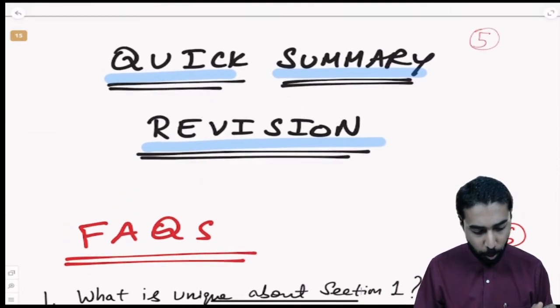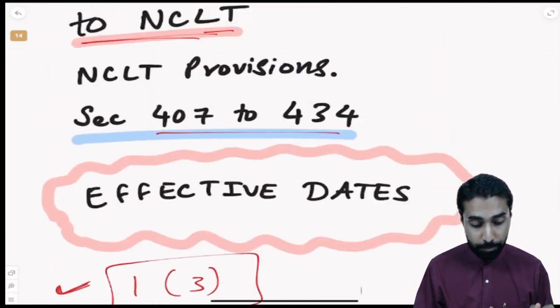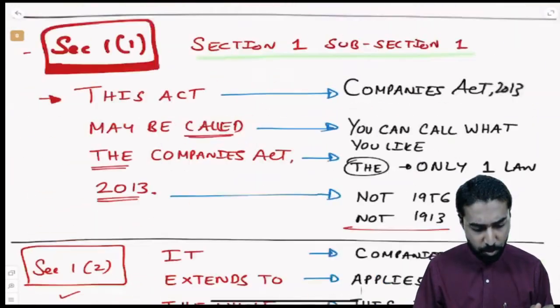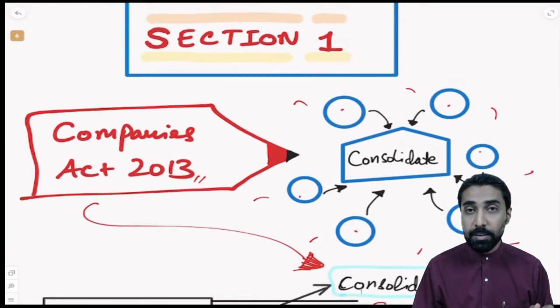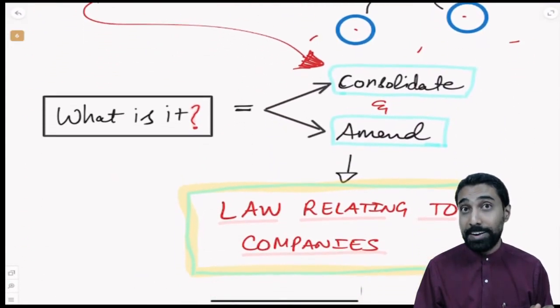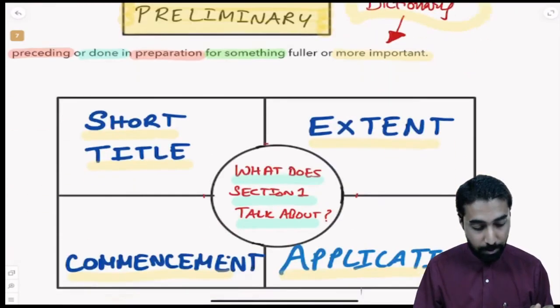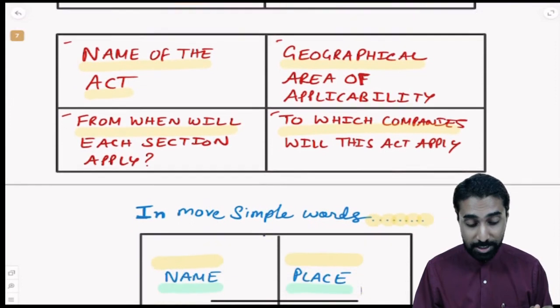Now let us have a quick summary or revision of what we have done so far of this particular provision. So we understood mainly what section number 1 is, what the Companies Act is: to consolidate and amend law relating to companies in India, correct? Then we understood preliminary, that is having sections 1 and 2.